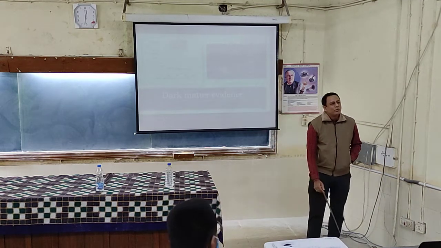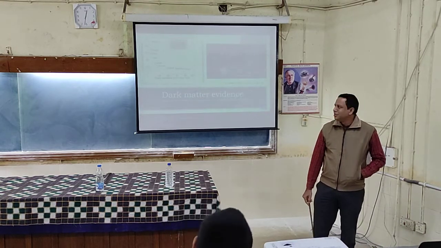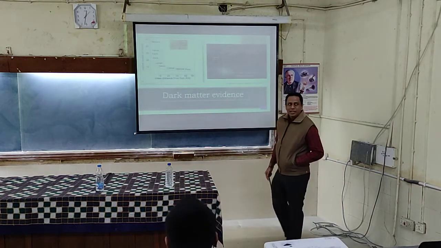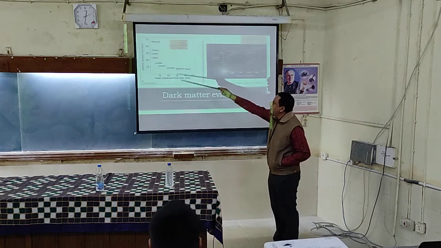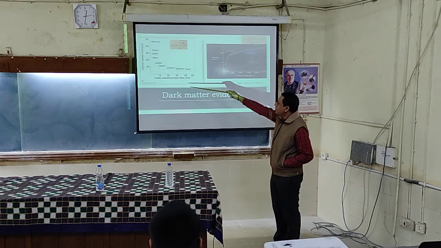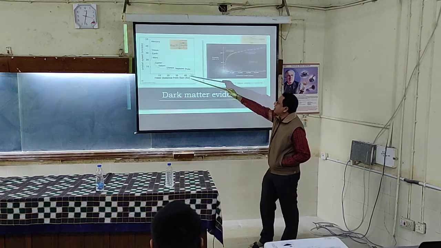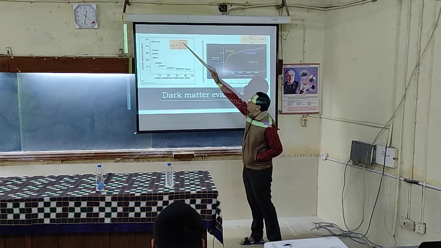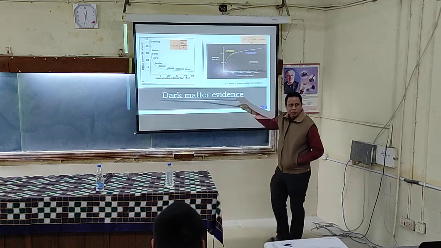V equal to root over GM by R. That is actually valid. For example, if you look at the orbital speed of planets and plot it as a function of mean distance from the sun, it goes as 1 by root over r. That is what you expect.